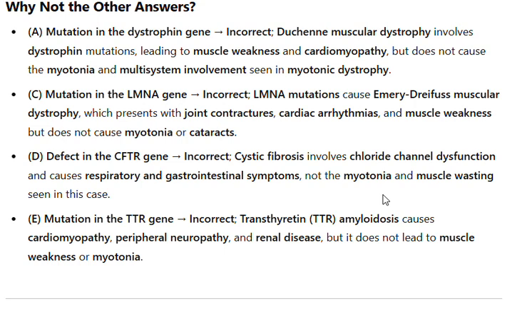D. Defect in the CFTR gene, incorrect. Cystic fibrosis involves chloride channel dysfunction and causes respiratory and gastrointestinal symptoms, not the myotonia and muscle wasting seen in this case. E. Mutation in the TTR gene, incorrect. Transthyretin, TTR, amyloidosis causes cardiomyopathy, peripheral neuropathy, and renal disease, but it does not lead to muscle weakness or myotonia.